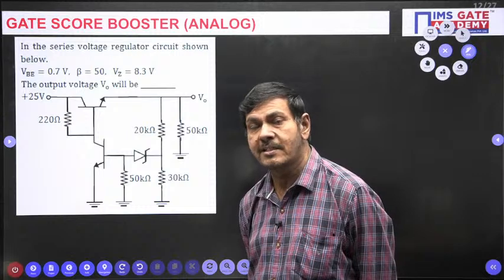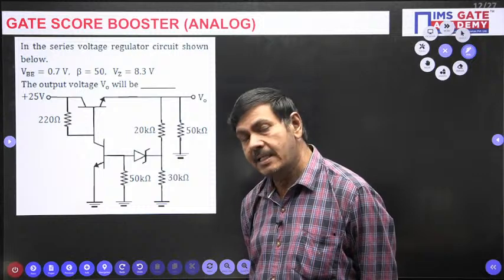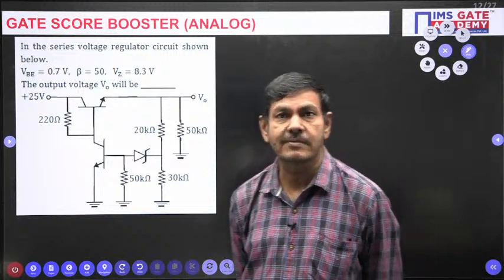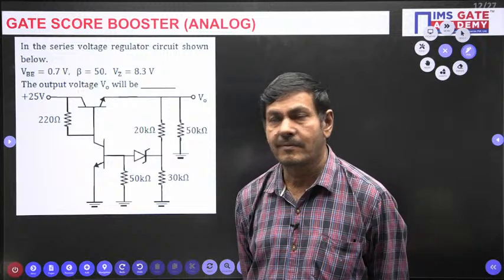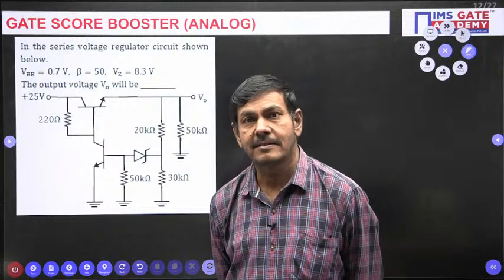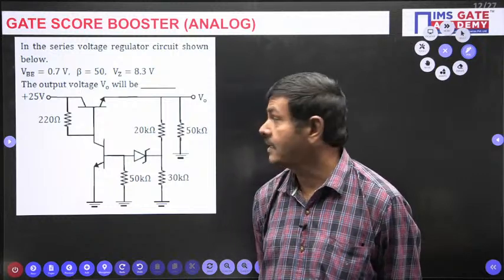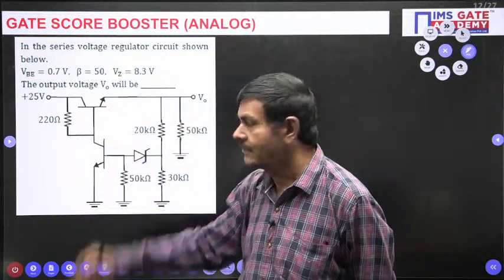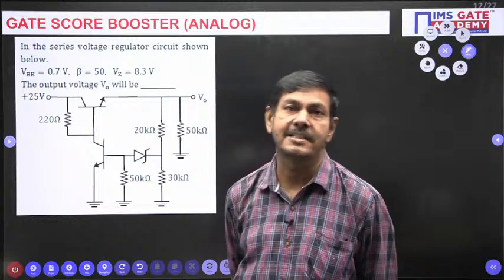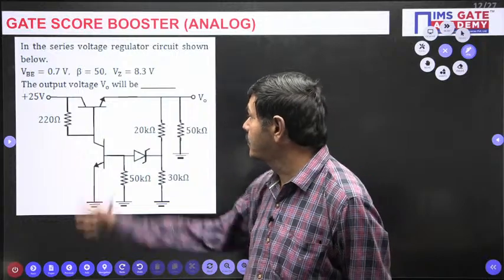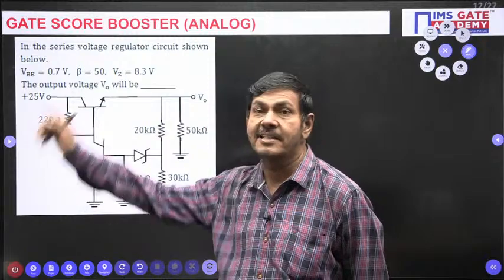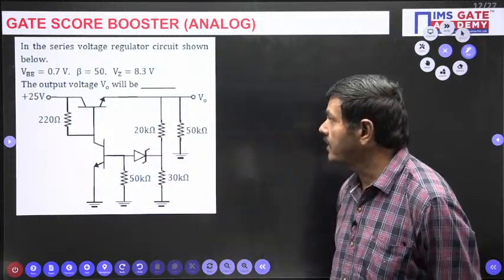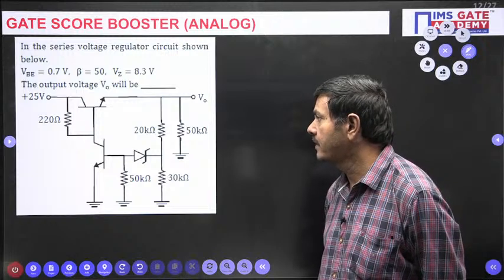What will they do? Generally they will use 2 Zeners. Still, if you are connecting a higher potential, at that time 2 Zeners will not give the required constant output voltage. At that time they are going to use these networks only. Transistors with Zener they will use. When the supply voltage is more, regulation is achieved by these networks only. Understand? Can you find what V0 we can get from this?